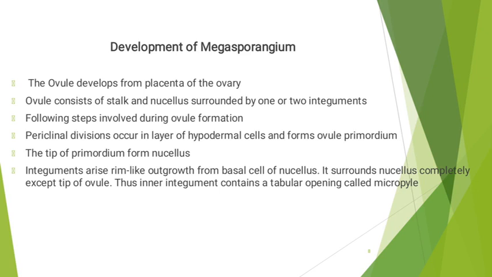Ovule consists of a stalk or funiculus. As I told you earlier, it bears the nucellus which is surrounded by one or two integuments, the inner and outer integument. Here are the following steps which occur during the formation of ovule.